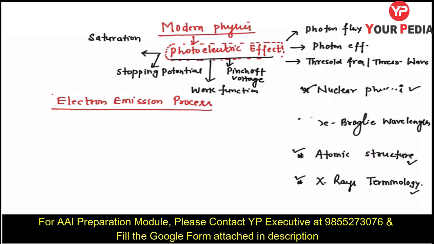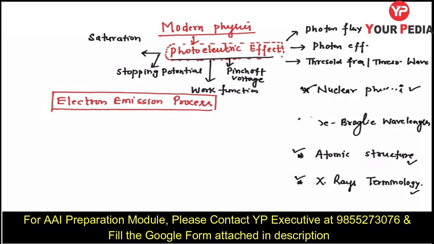If I tell you a synonymous and analogous topic you might have studied, for an atom, the minimum energy required to remove the electron is called the ionization potential. Similarly, we can define that there will be some minimum amount of energy. There will be a barrier which opposes this electron emission.